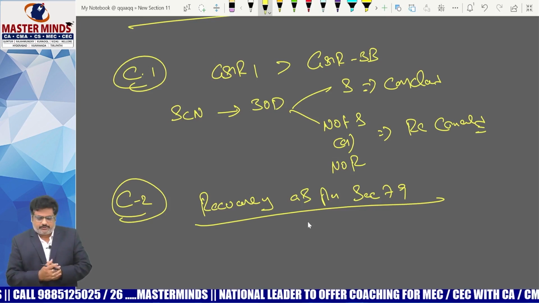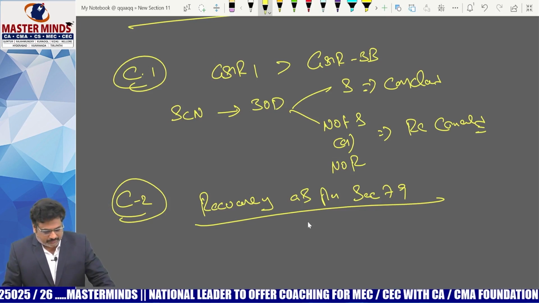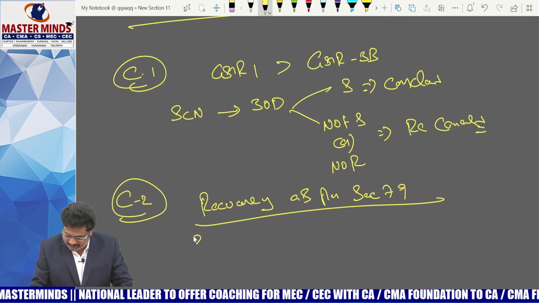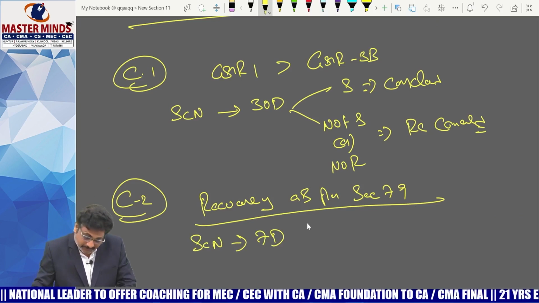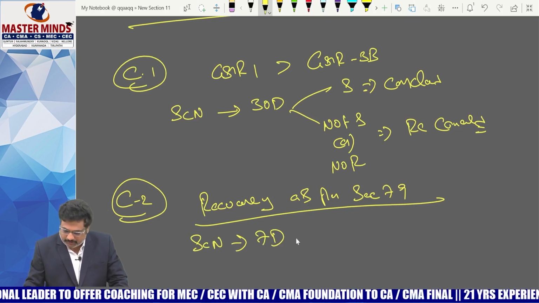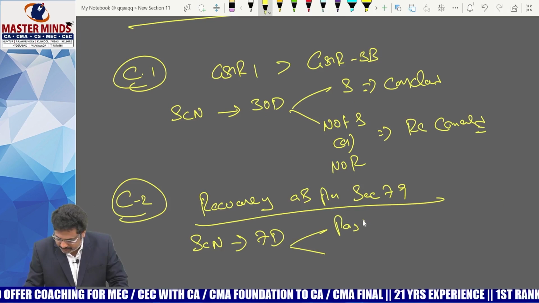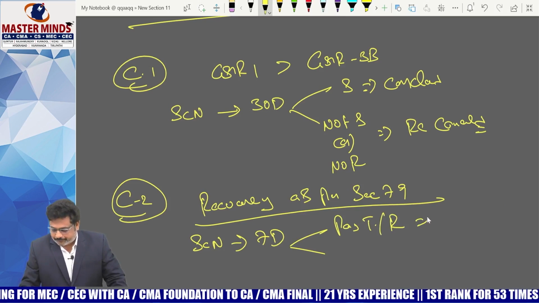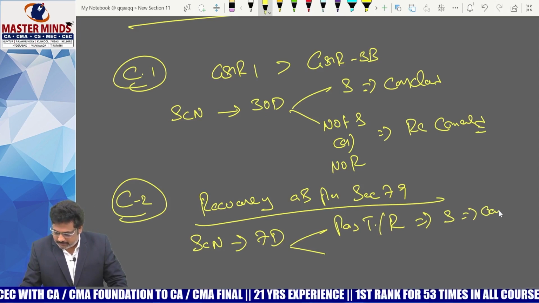A show cause notice will be issued to that person. For that notice, the person either pays the GST or gives a reply. You need to give the reply within 7 days. Either pay the tax or give the reply. If the reply is satisfactory, then proceedings are concluded. Okay.